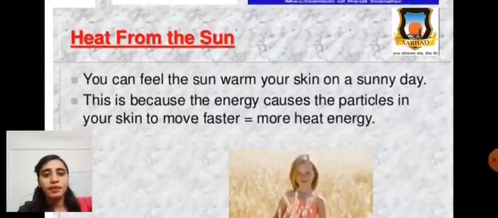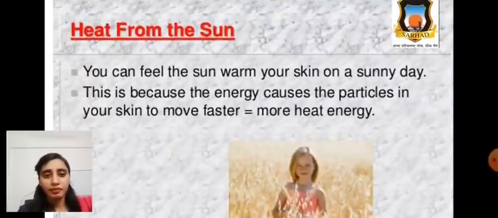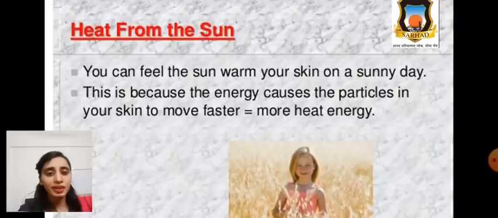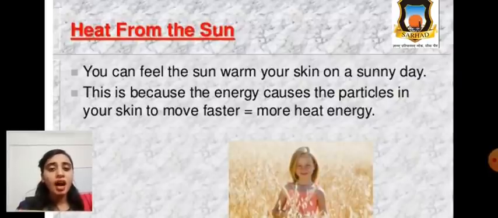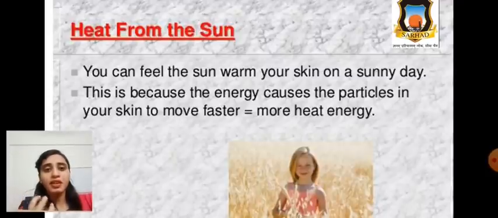Now, heat from the sun. We'll discuss in detail heat from the sun. First, you see one activity based on radiation. See this activity, one small 2 minutes activity, and after that we start this way how we can absorb, how we can get heat from the sun by the radiations.